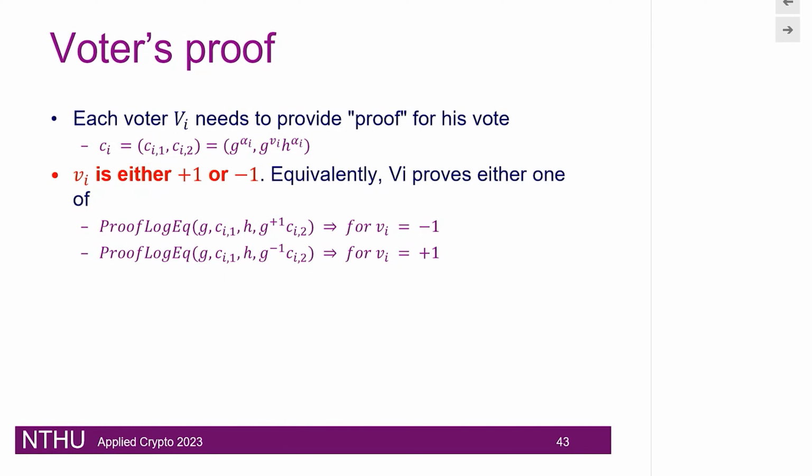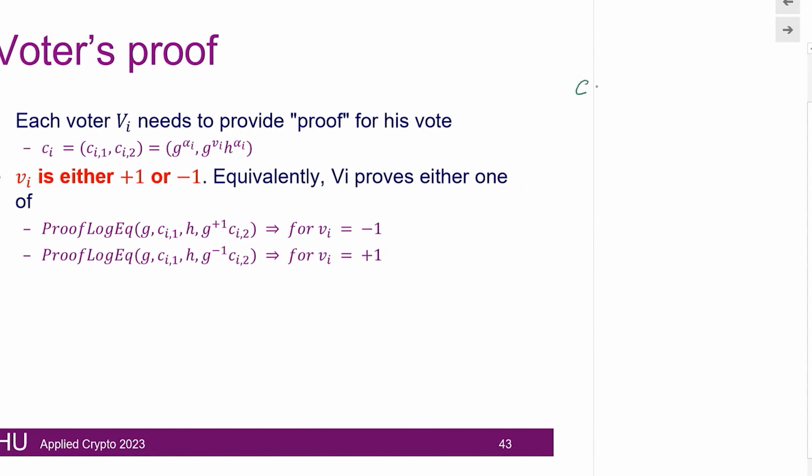So the only other piece of work that we have to do is the voter proof. We said that we have to make sure that the votes are in a correct format, and we need the voters to prove that they are writing in a correct format.